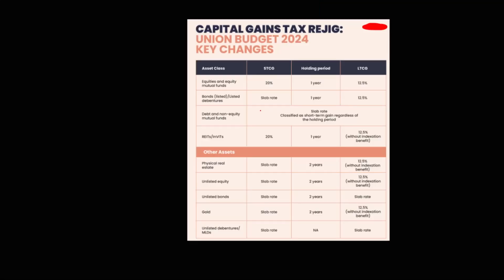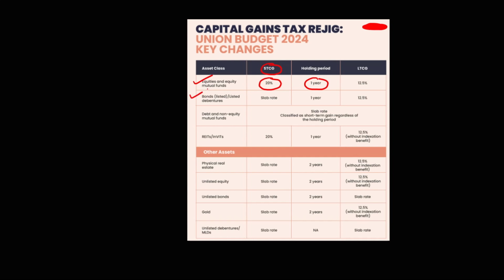So guys, you can see here, this is the short-term capital gains. For equities and mutual funds, which is stocks and mutual funds, the short-term capital gains tax is 20%. Previously it was 15% and the holding period is 1 year. If you sell a stock or a mutual fund within 1 year, then that gain will be called short-term gain and you will be taxed at 20%.